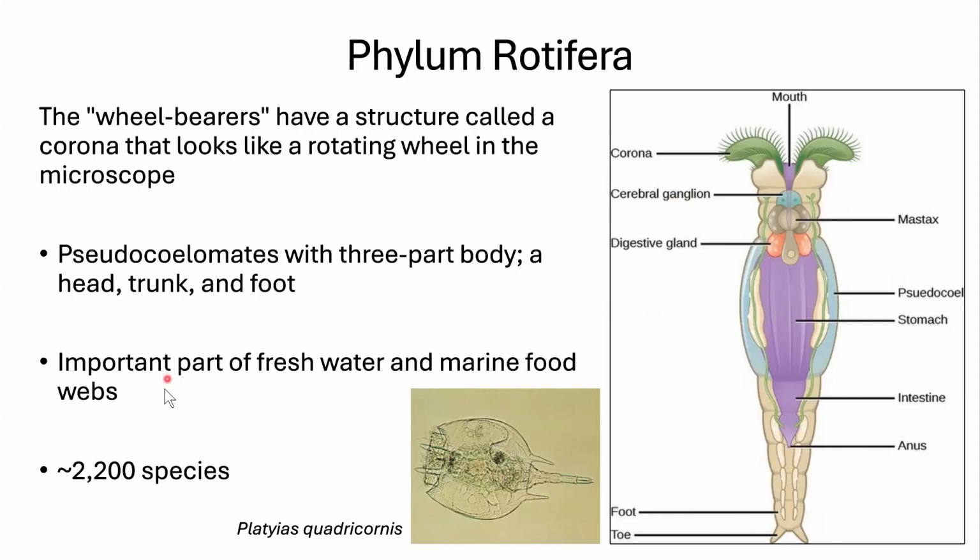These are marine and freshwater. There's about 2,000 species. Here's what one looks like in the microscope. So this is going to be where its corona is. You can see there's some fringe right here. That would be twirling and pulling water into itself that could filter in food. Here's its trunk and here's its foot. It'll use its little foot to steer itself as it moves through its freshwater environment.